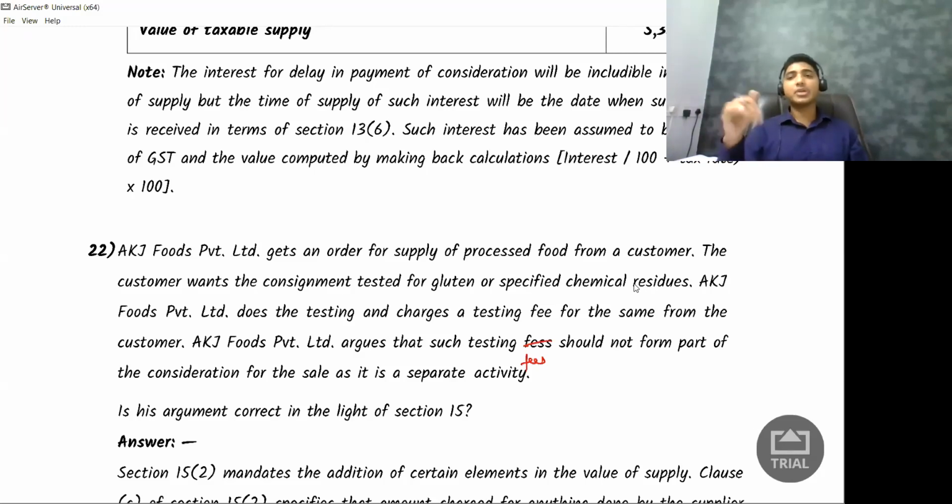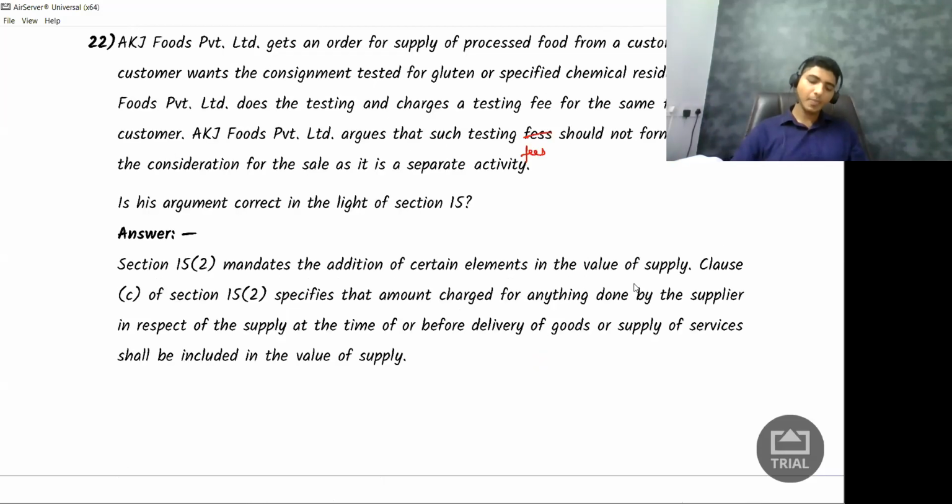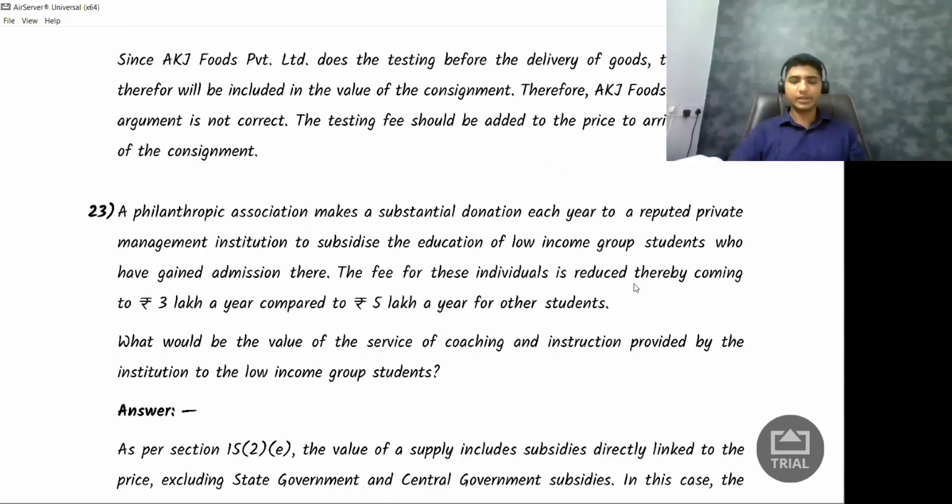So on what amount should I pay GST? On 1 lakh rupees or 1 lakh 5,000 rupees? You know that on 1 lakh 5,000 rupees also I need to pay GST, because this is an incidental expenditure. Remember that cake example of packing and other incidental expenses? This is the case. 15(2)(c). You can read it later on.